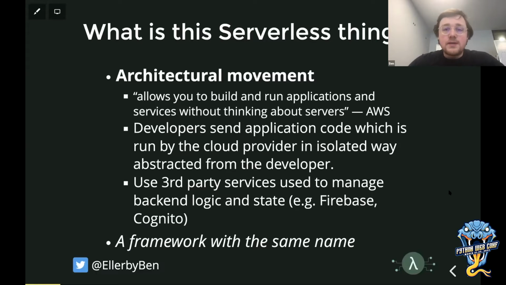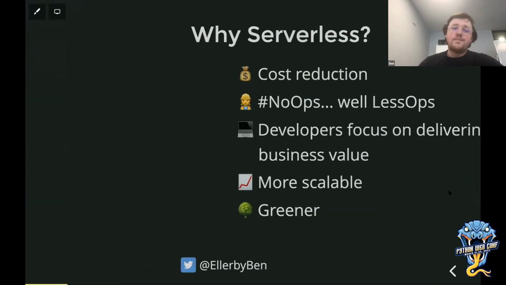There's also a framework with the same name, the Serverless framework. It's a really great infrastructure as code solution, but it also makes talking about serverless a little bit complicated. Today, we're going to be talking about serverless, the architectural movement, rather than serverless, the framework.